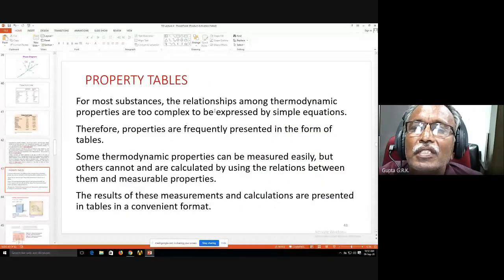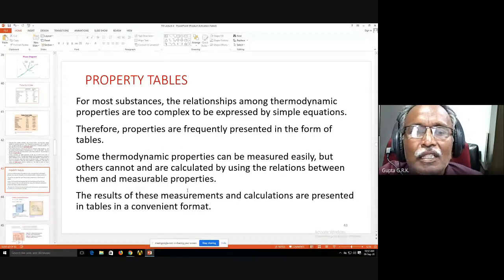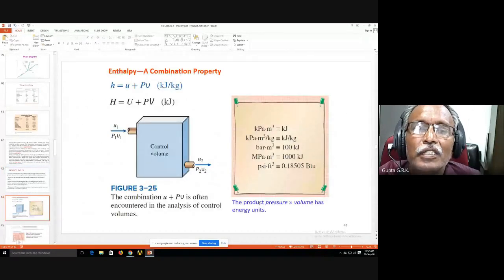For most substances, the relationships among thermodynamic properties are too complex to be expressed in simple equations. Therefore, properties are frequently presented in the form of tables. Some thermodynamic properties can be measured easily, but others cannot be, and are calculated using relations between them and measurable properties. The results of these measurements and calculations are presented in tables in a convenient format.